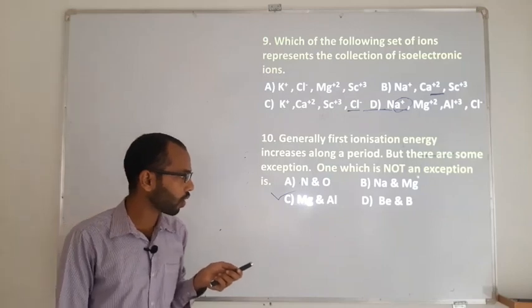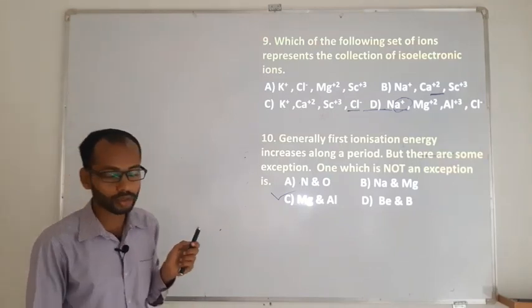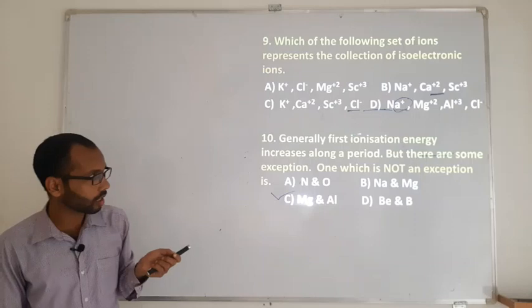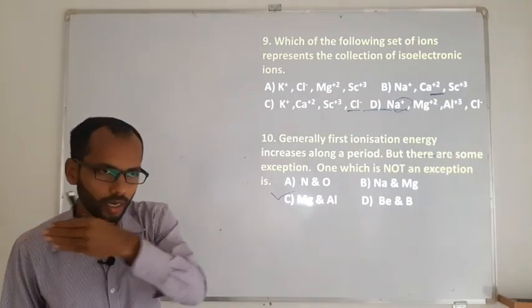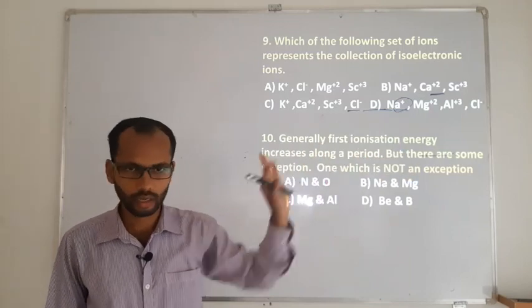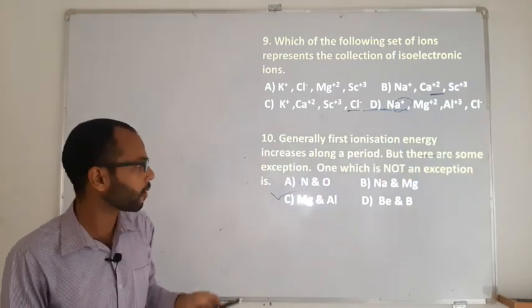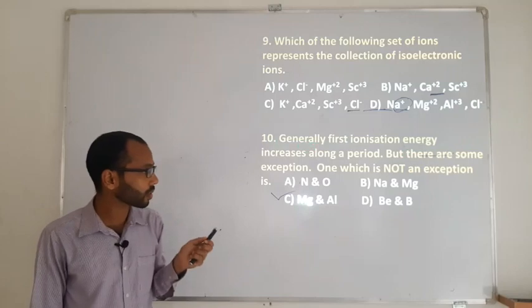One which is not an exception. So try to understand. The statement is generally first ionization energy increases along the period. Yes, this is true. Along the period the size of the atom decreases, hence ionization energy increases. It is true, but there are some exceptions.